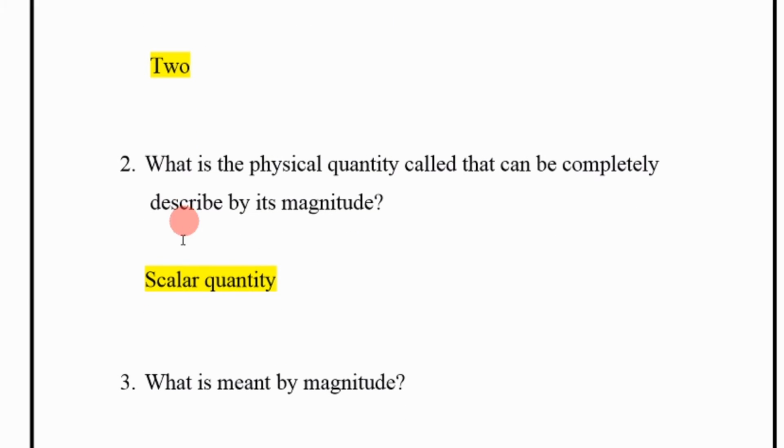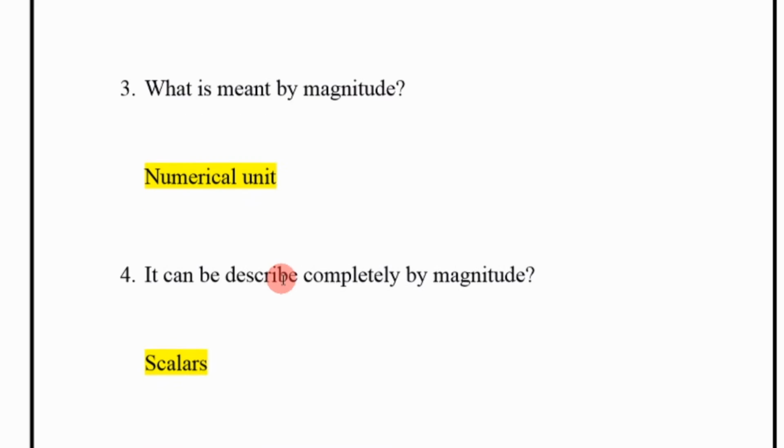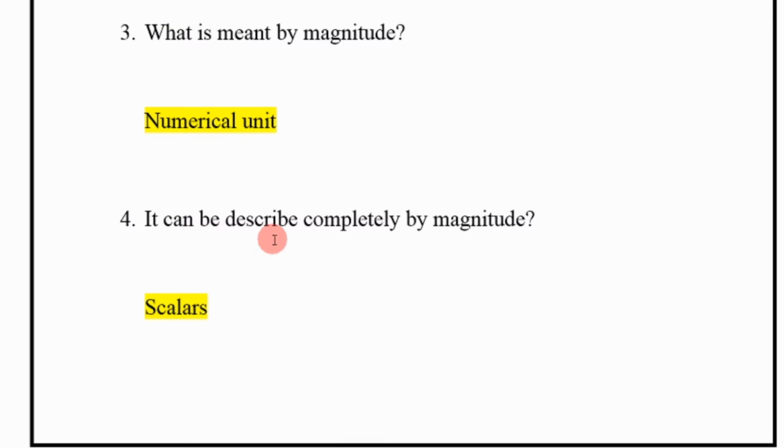Next, what is the physical quantity called that can be completely described by its magnitude? Scalar quantity. What is meant by magnitude? Numerical value with unit. It can be described completely by magnitude: scalars.